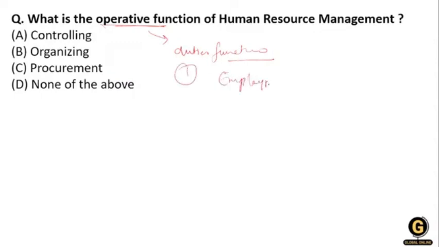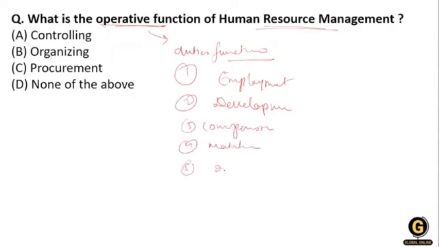Employment, this is a duty. Then development. What is the function of HRM, human resource management? That is the employment function. Then the development function. Then the third one, that is the compensation function. Then the fourth one, maintenance. Then the fifth one, industrial relation and integration. Okay, so these are the functions.